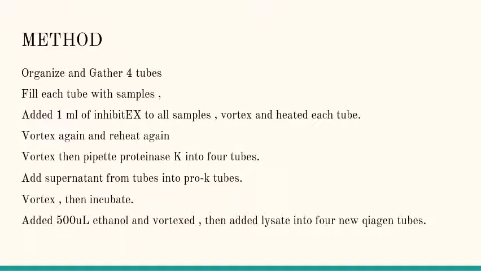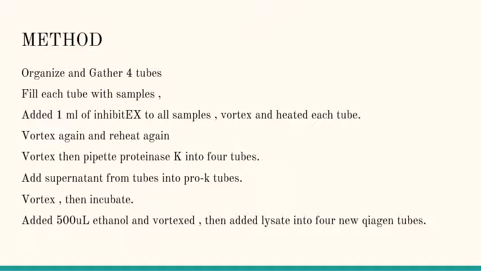And then once we did that, we pipetted 500 microliters of buffer into the tubes, and we centrifuged the 4 tubes for 15 seconds and incubated at 70 degrees for 10 minutes. And then once we finished incubating them, we added 500 microliters of ethanol to the microcentrifuge tubes and vortexed them, and we centrifuged these for 30 seconds and added 750 microliters of lysate to the 4 new QIAamp tubes, and then we labeled them again 1 through 4, and then we closed the lid and centrifuged the tubes for 1 minute at 14,000 rpm.